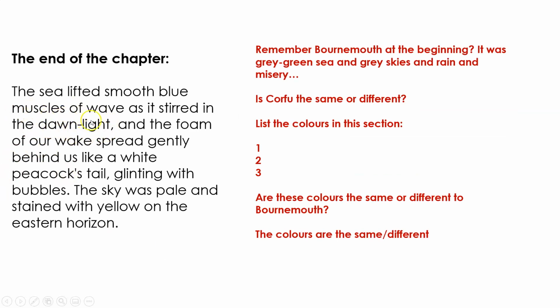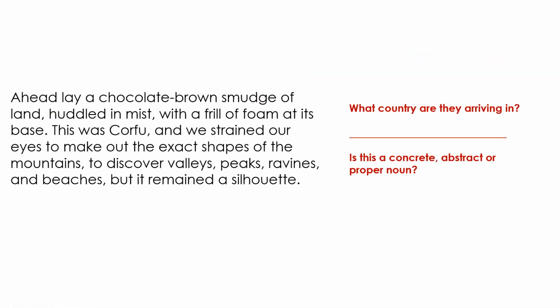Now, guys, I didn't ask you to look for this, but this little section begins with the word dawn. So dawn, guys, if you know, is that the morning or the evening? Brilliant, it's the morning. So it's morning as they approach Corfu. And there's a mist, so it's not easy to see everything.